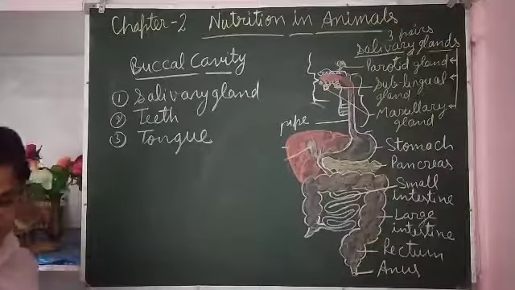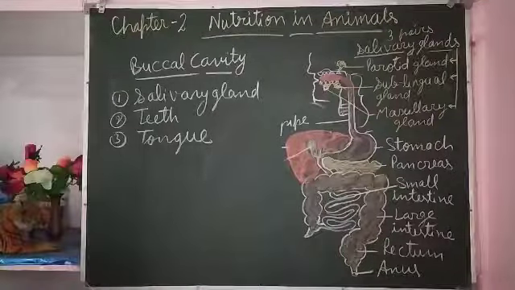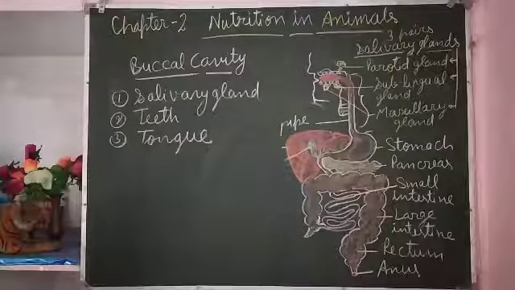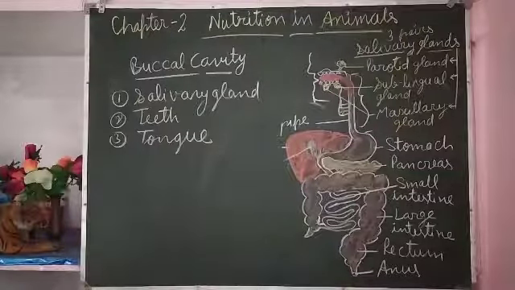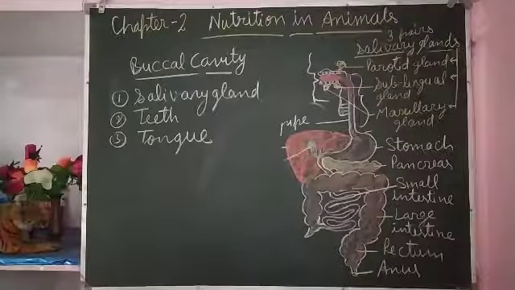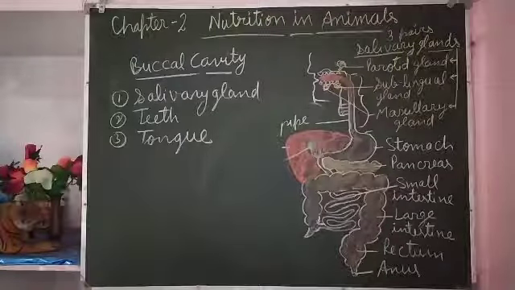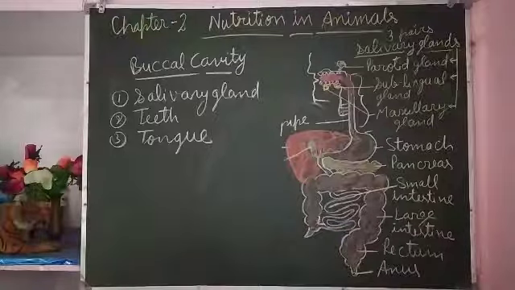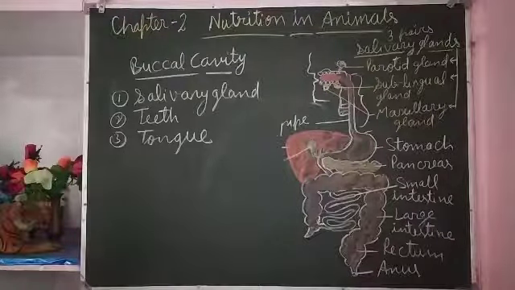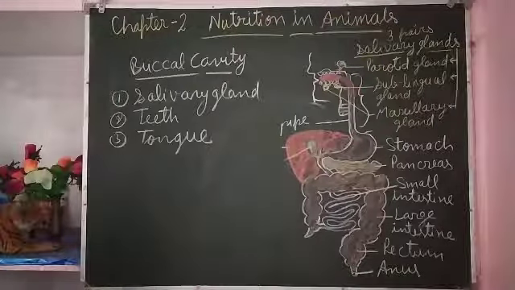The function of the tongue is that it helps in mixing saliva with food. It helps in swallowing the food, it helps in finding the taste of the food, and it helps in speaking. So these are the functions of the tongue.